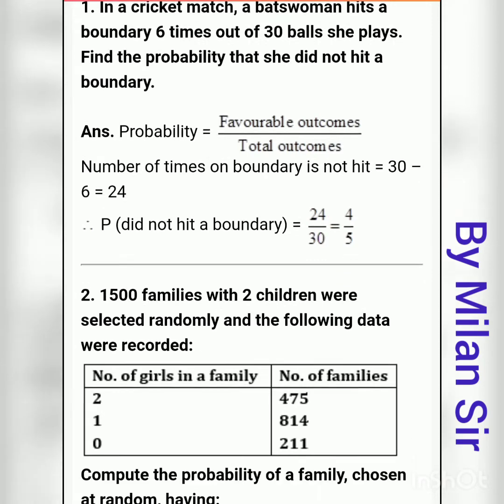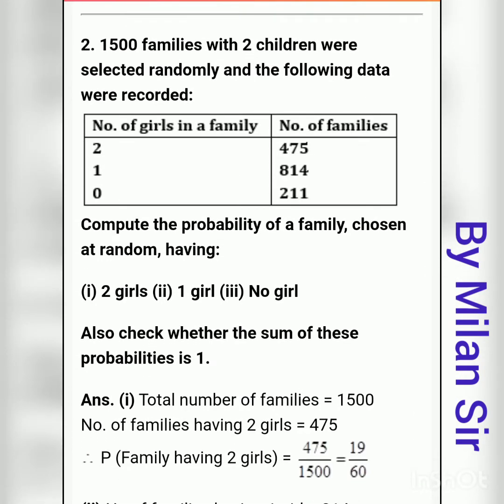Then next, question number 2. First of all, read this question. 1500 families with 2 children were selected randomly and the following data were recorded. Here is the number of girls in a family. Every family has 2 children.